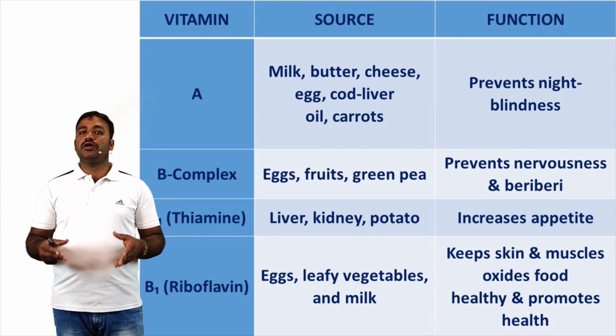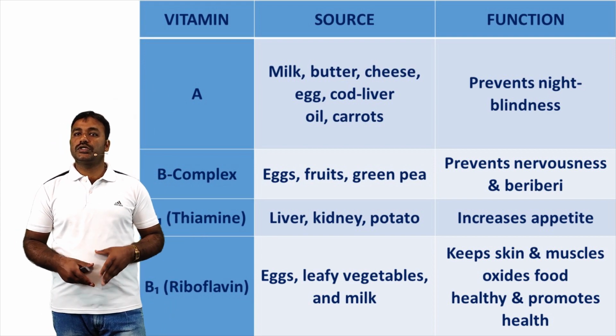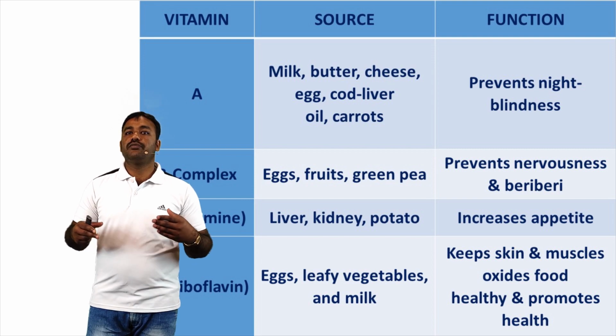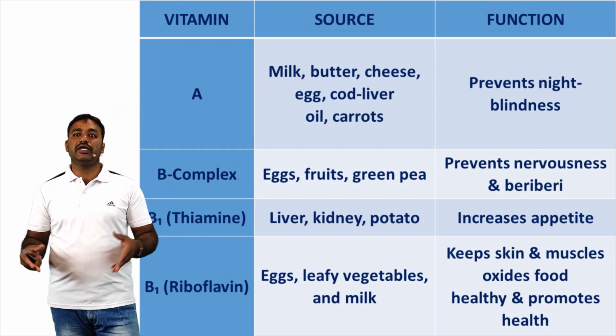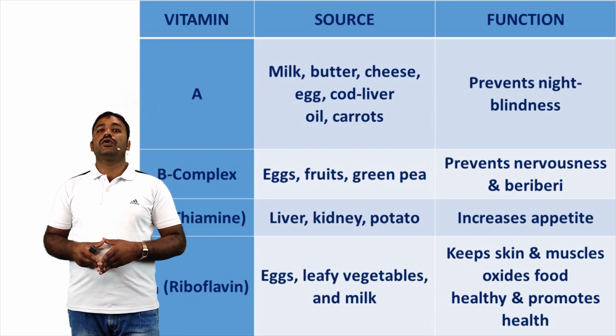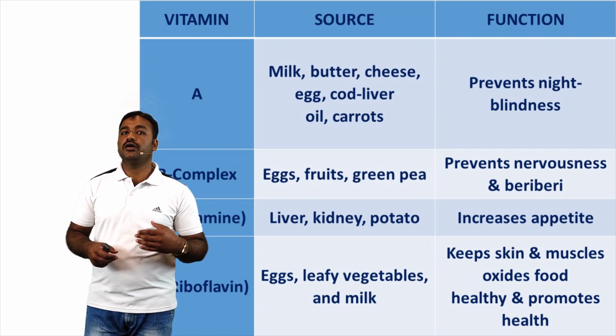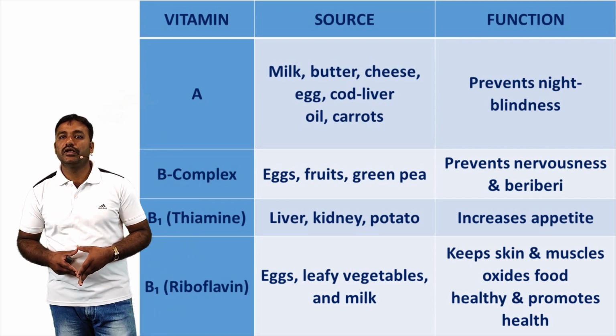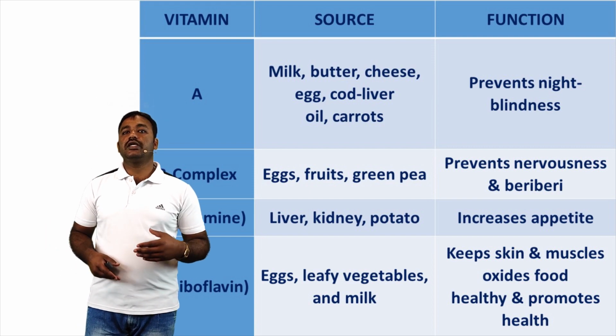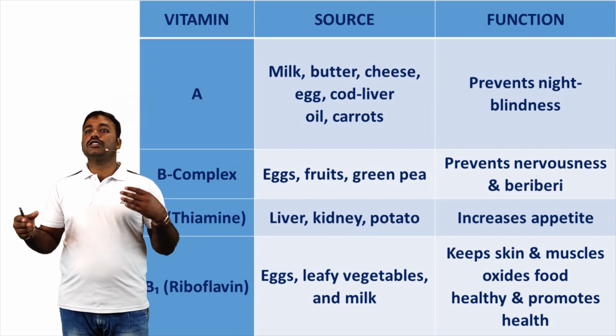Next, vitamin B complex: eggs, fruits, green tea. Function: prevents nervous disorders and beriberi. Next, vitamin B1, other name thiamine. Source: liver, kidney, and potato. Function: increases appetite.